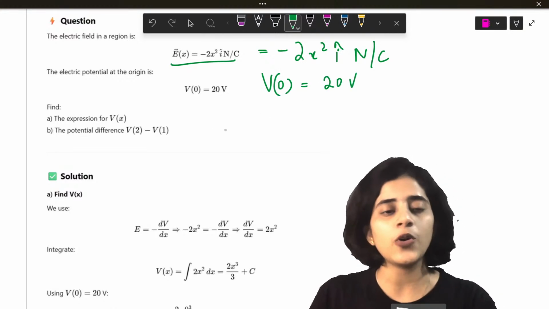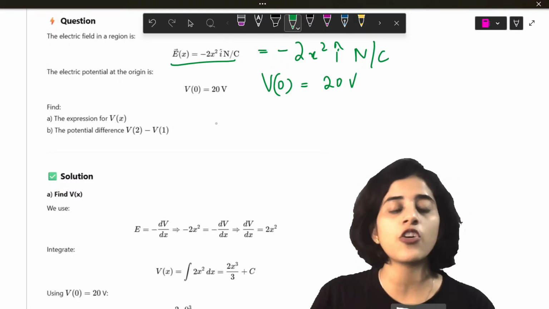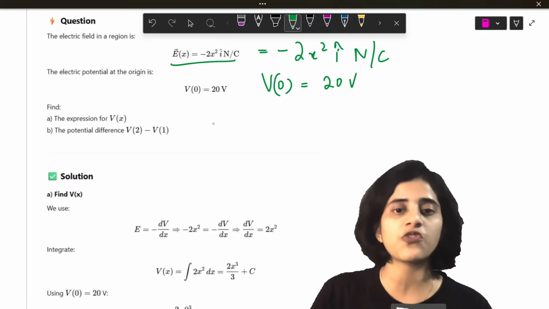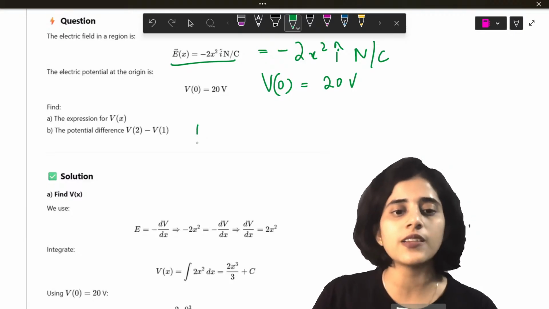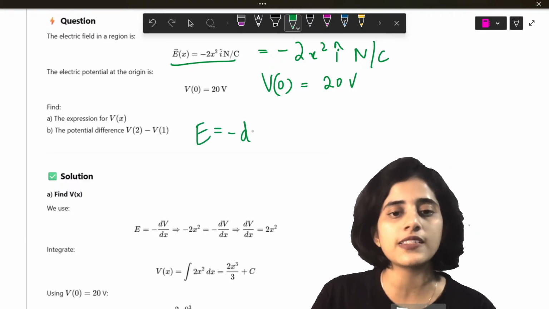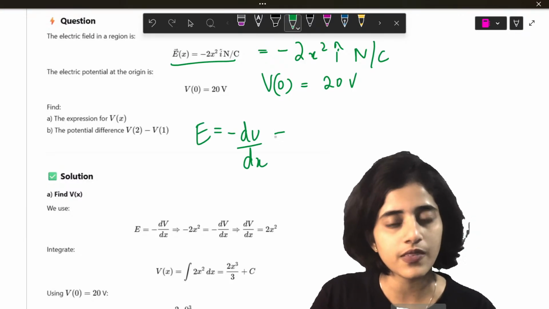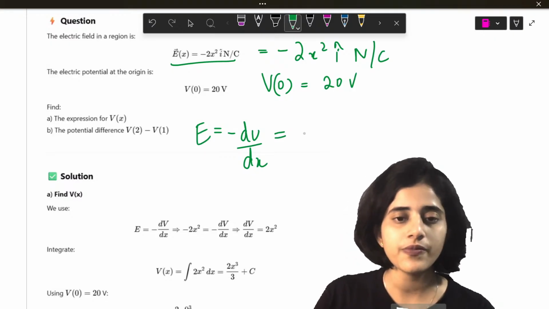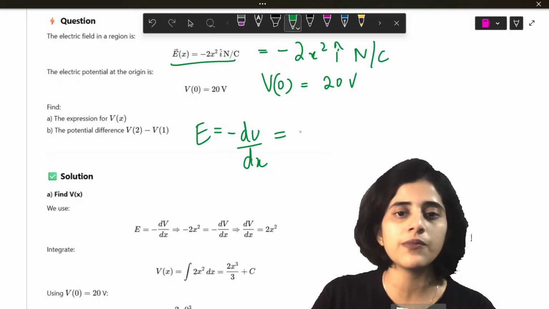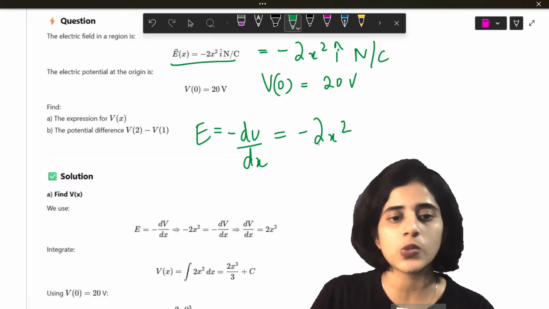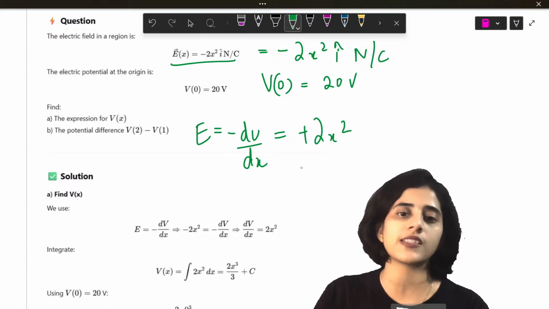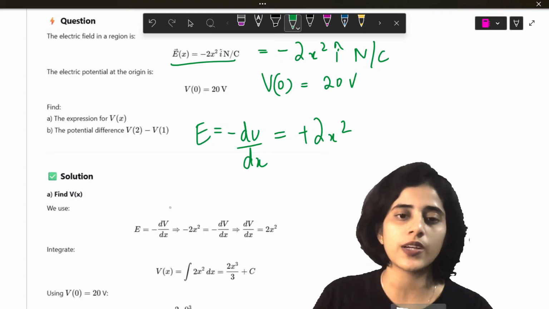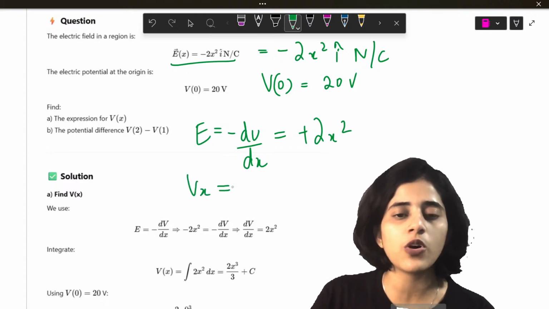Now find the expression for V(x). How will I find V(x)? First, E is minus dV by dx. So dV by dx will be minus of minus 2x square. Minus minus will become plus, so plus 2x square.